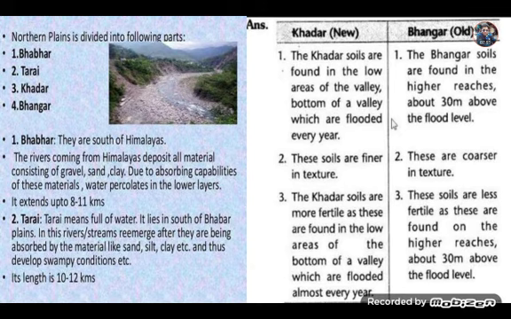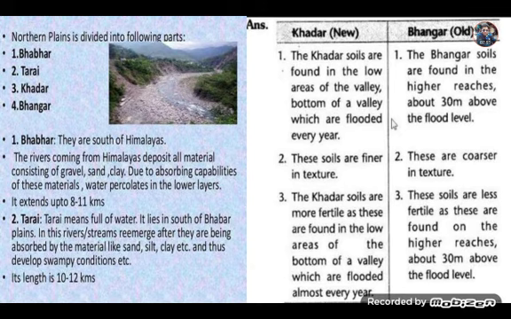In the Bhabar region, we find that the small streams disappear. This region extends up to 8 to 11 kilometers.